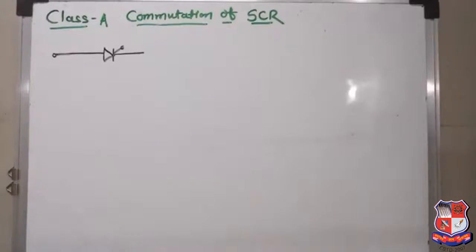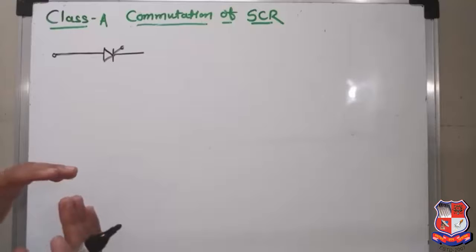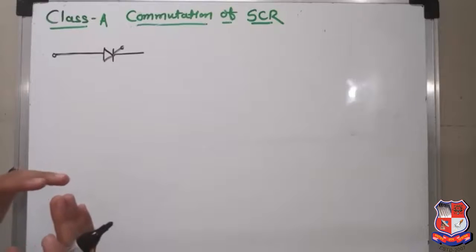Hello dear friends, myself Roshni Parikh, and today I am going to discuss the class A commutation of an SCR or a thyristor. Now as we have seen, what is commutation and what are the classifications of commutation of SCR. As I said, commutation is a process of turning off an SCR or a thyristor.